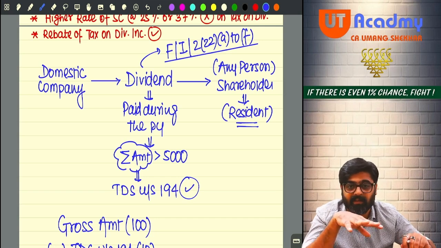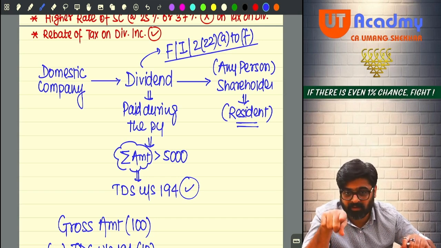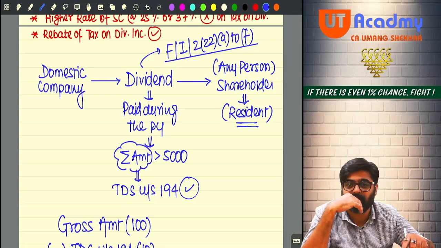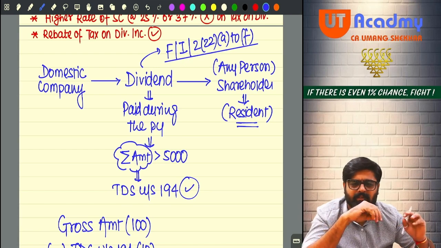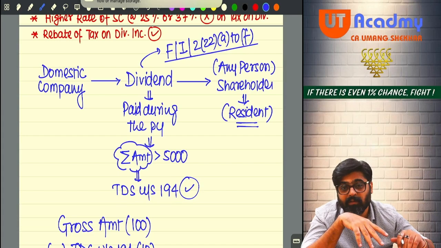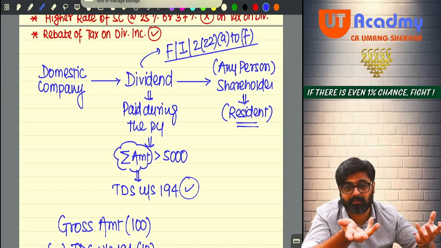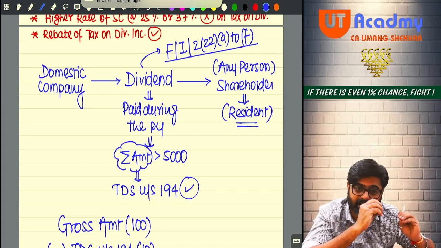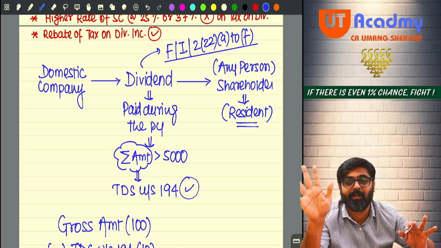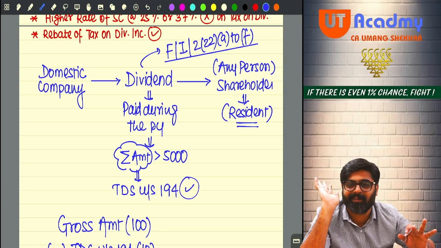Understanding? So now I am not going to discuss this 194 in the TDS chapter. I'll tell you, already done. This is 194. That's it. Still, I'll speak something about that in TDS. You should not feel that sir has not taught this. Sir is teaching you everything. It is up to you how you remember it and how long you remember it.